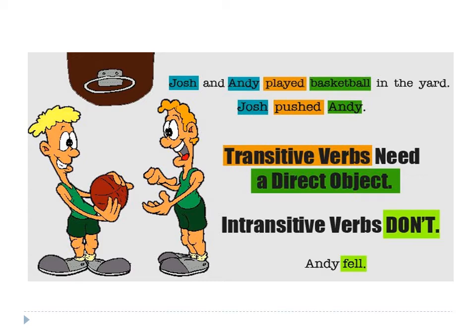One more example. Josh and Andy played basketball in the yard. Second example, Josh pushed Andy. Now, transitive verbs need a direct object. Intransitive verbs don't. So, Josh and Andy played basketball in the yard. This is transitive. And Josh pushed Andy. Now again, there is an object, Andy. Therefore, transitive verbs need a direct object and intransitive verbs don't.